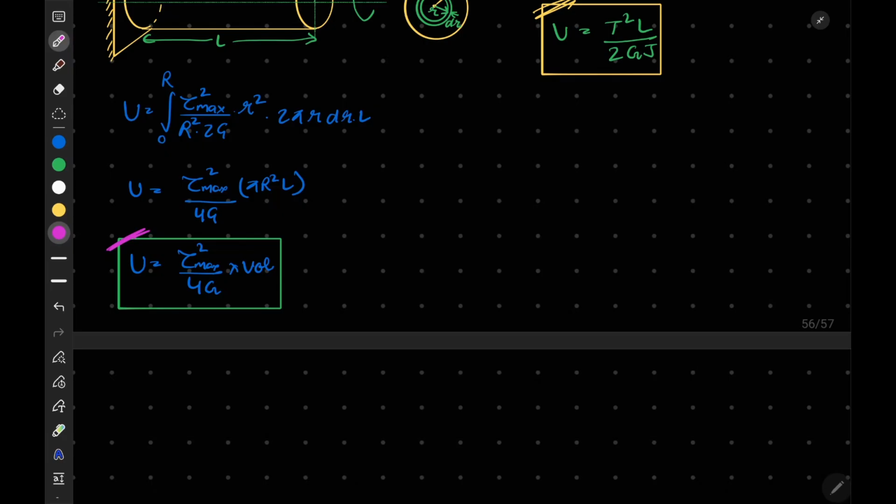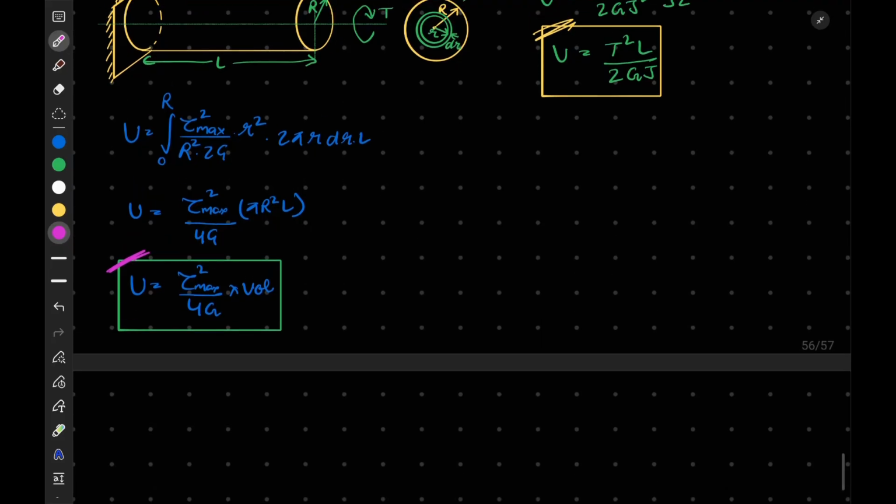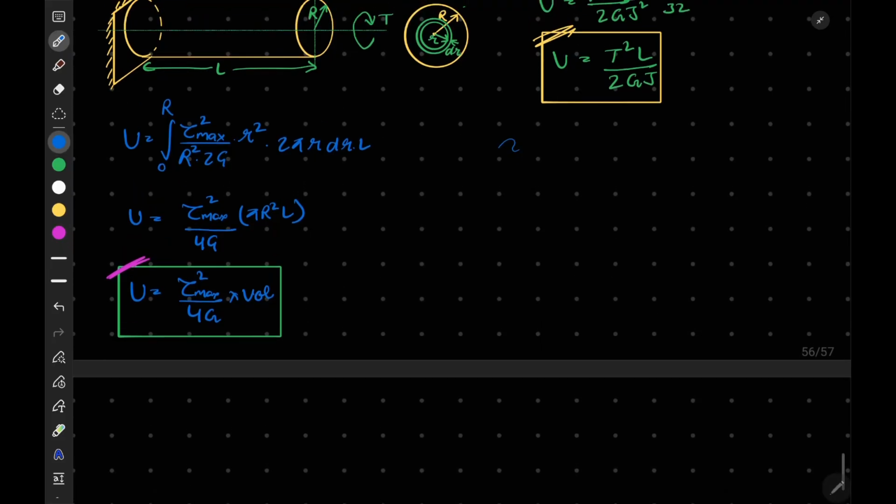Now if I want to calculate it for a hollow shaft, the limit of this integral will be from r_i to r_o. Again the same equation remains the same, everything remains the same.